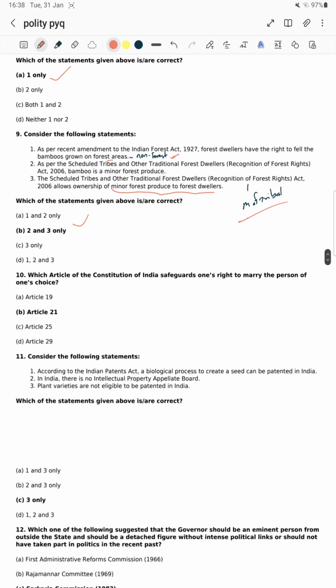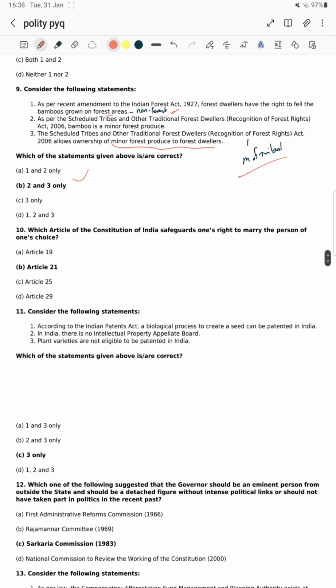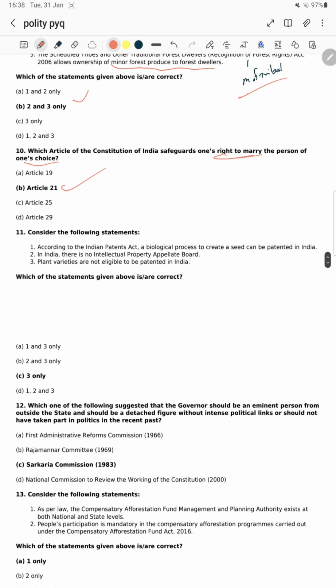Now next, which article of the Constitution of India safeguards one's right to marry? सर, right to marry मतलब right to choose होता है, the person of one's choice. मतलब article 21 right to marry होता है सर. Okay, now consider the following statements.